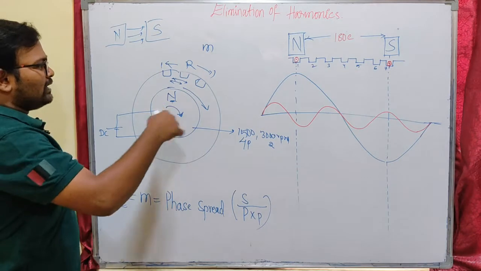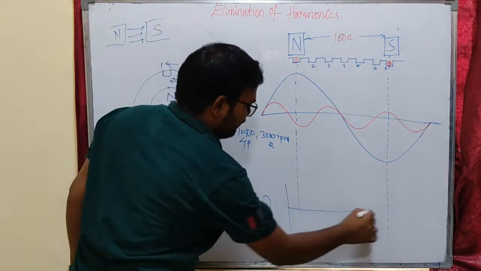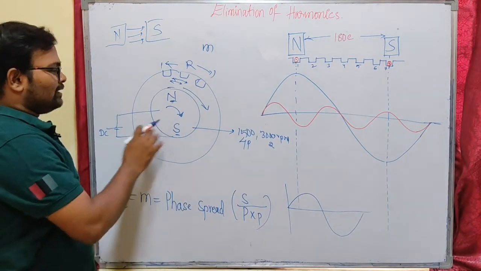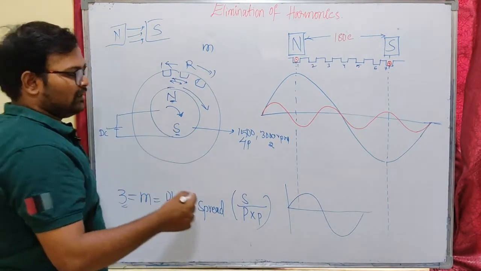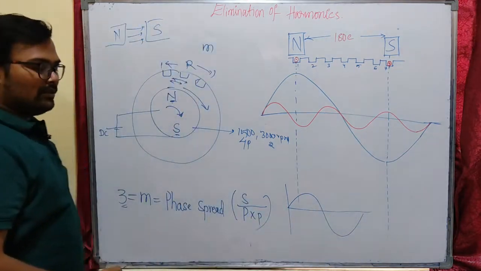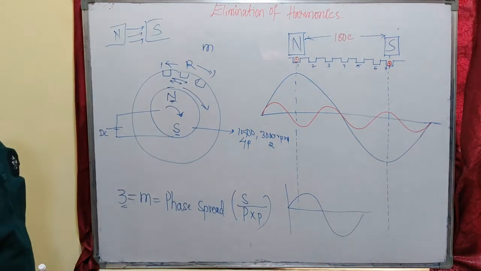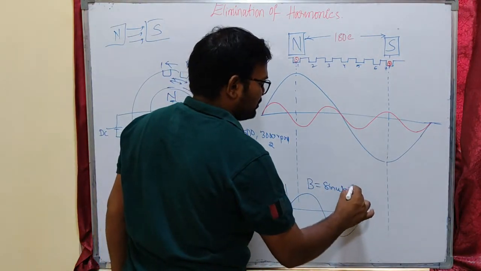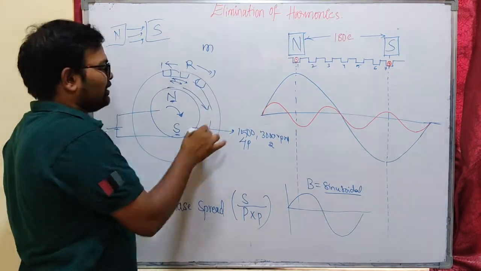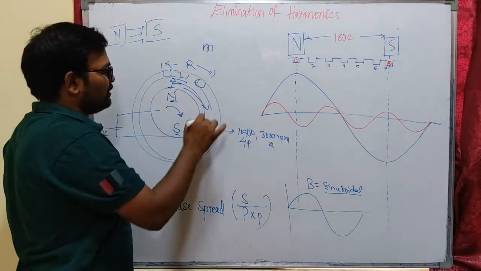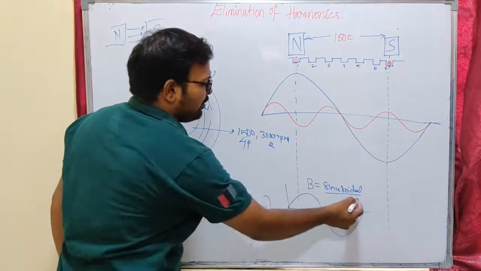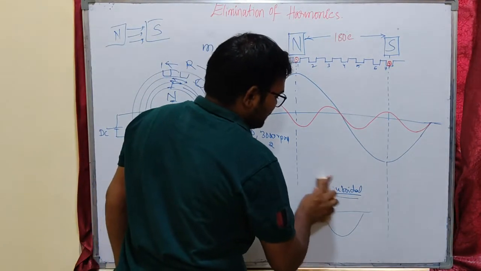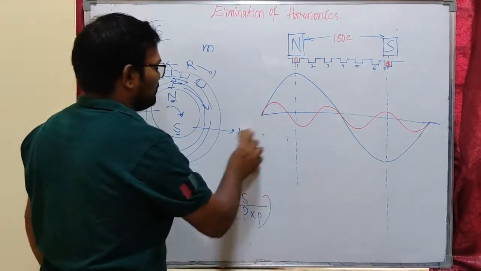As it is rotating, I can assume our magnetic field is rotating. Actually it is static because it is excited with DC, but our rotor is rotating continuously. We assume our magnetic field to be sinusoidal along the periphery of the stator, and this magnetic field will rotate continuously. But there are many space harmonics present in the magnetic field wave, so our magnetic field may not be sinusoidal.